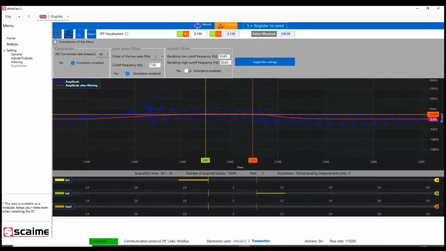So I apply my filters, I save in EEPROM.